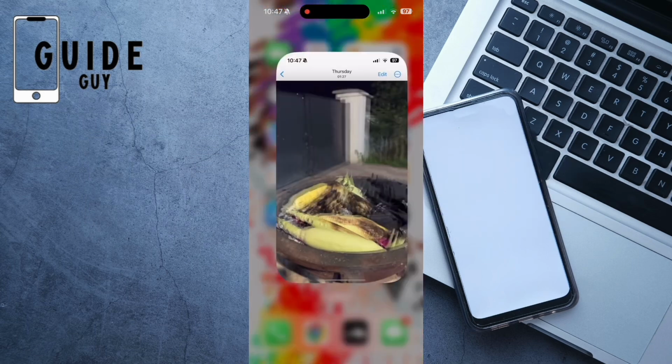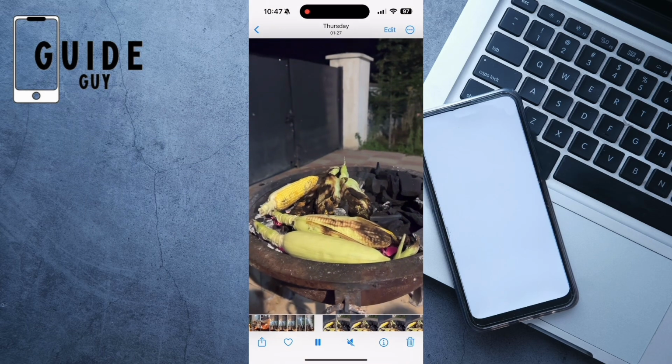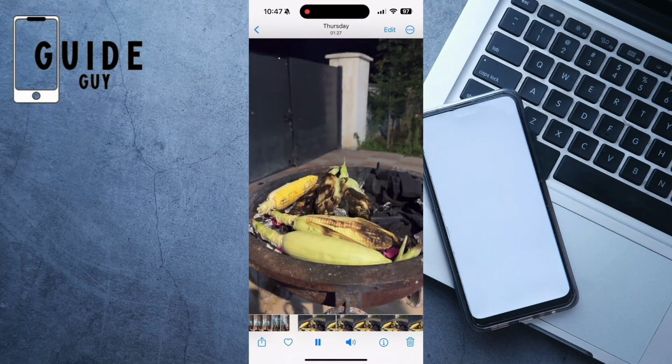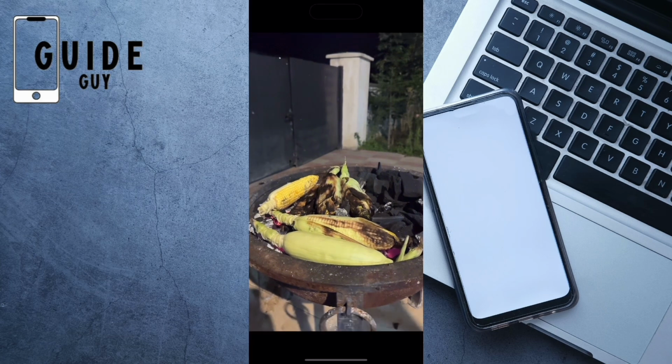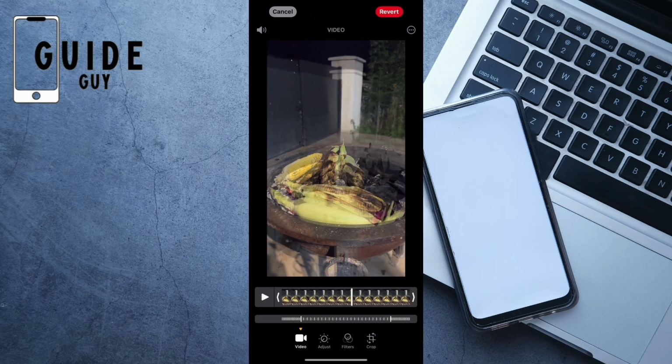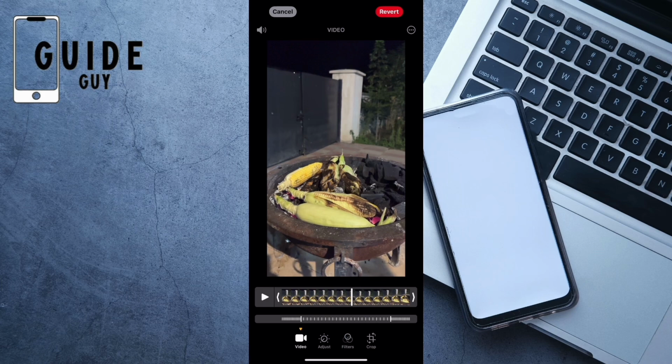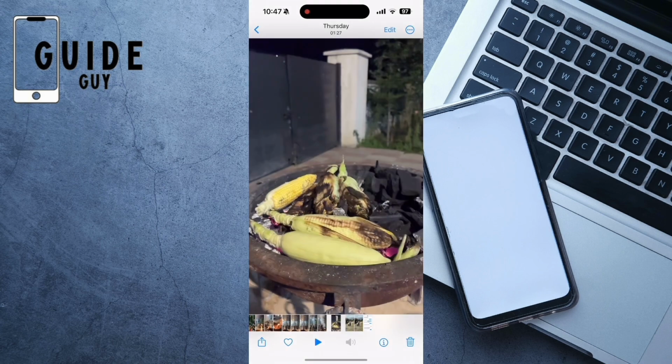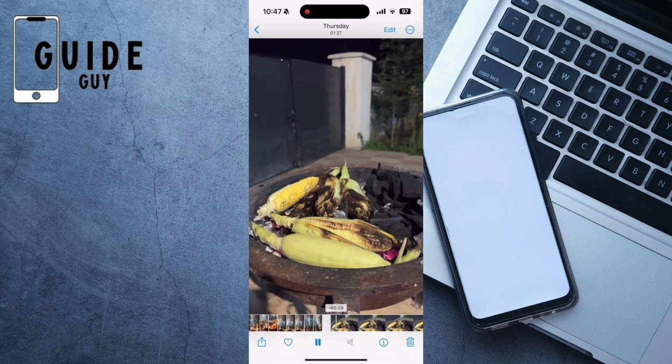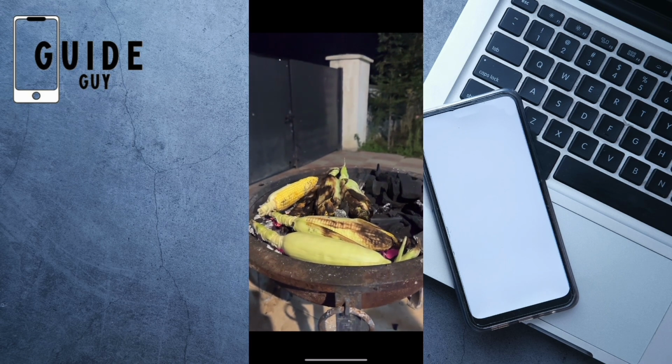Let's do this. First, go to the gallery, choose the video you want to mute. For example, this one, click on edit. On the top left corner you have a sound option. If you click on it, the video is muted. Click on done, and now your video hasn't any sound.